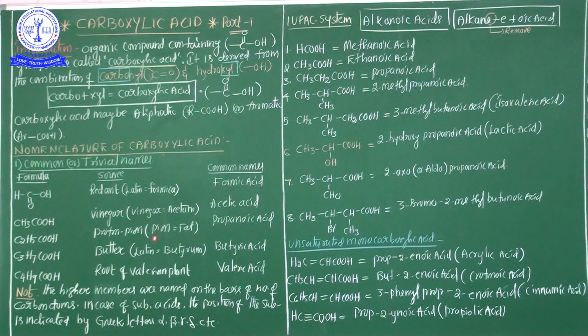My dear students, listen very carefully. If any carboxylic acid contains a lower number of carbon atoms, that carboxylic acid's name is generally given based on the source of origin. Source of origin, that is the most important.